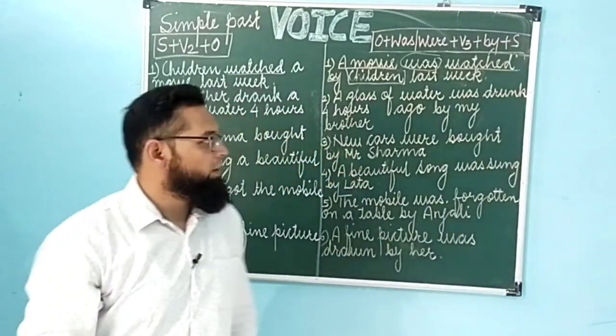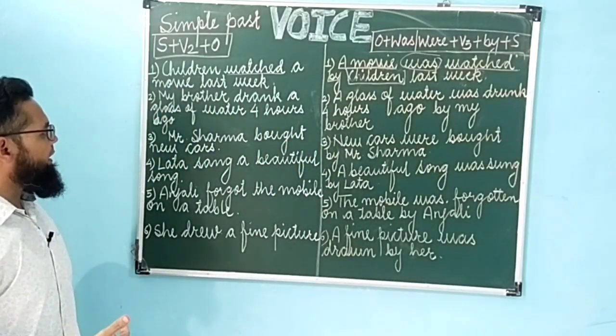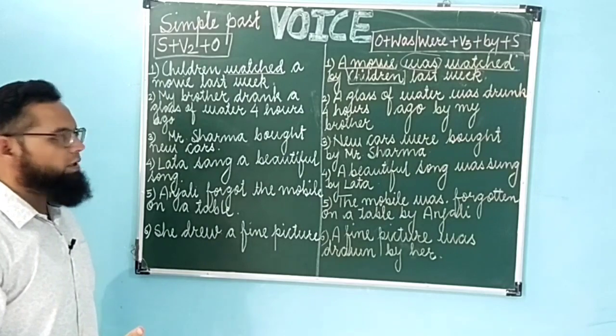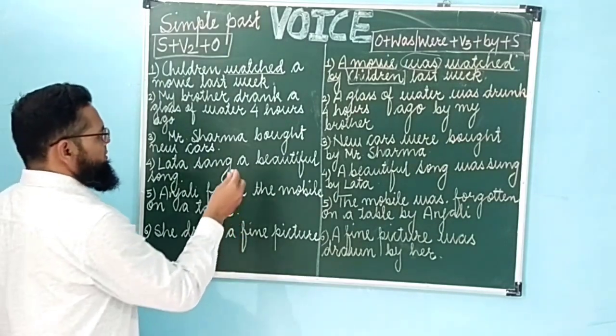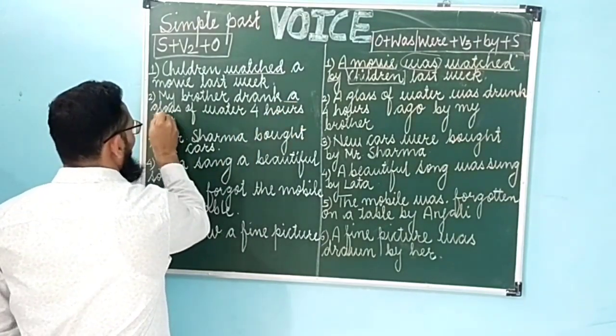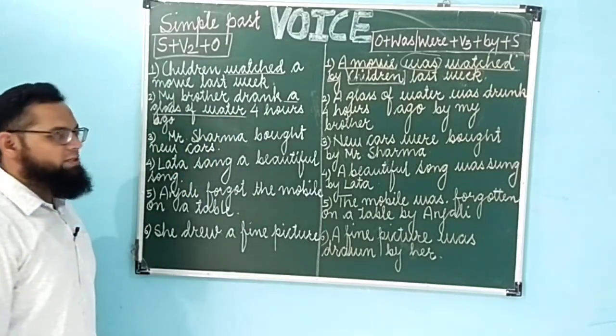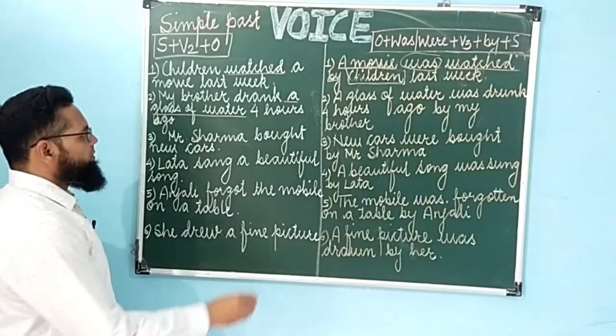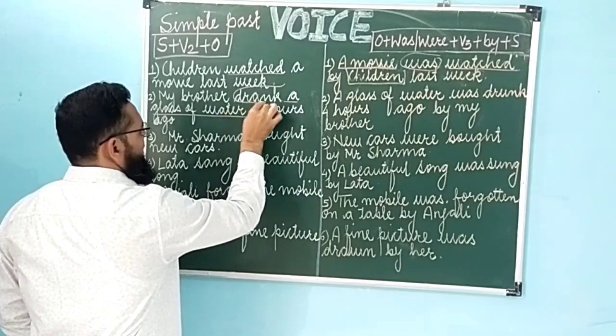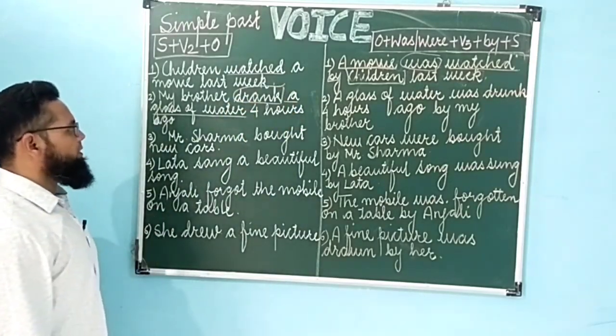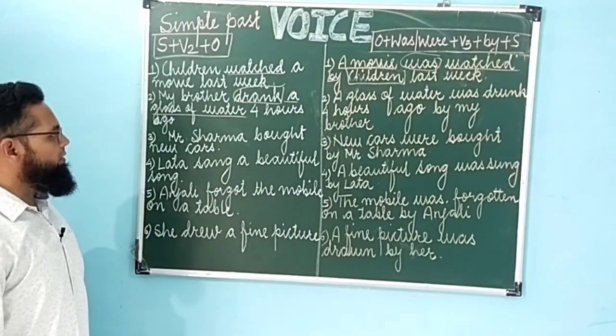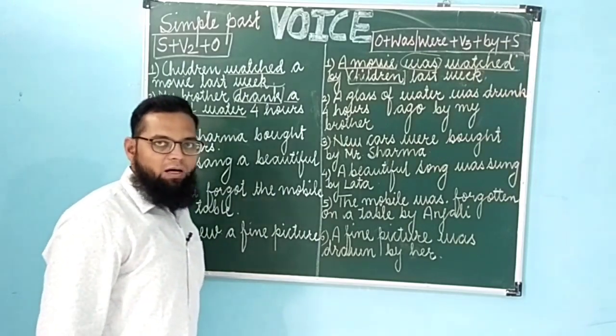Second example: my brother drank a glass of water 4 hours ago. What is the object here? A glass of water is the main object. What is the verb? The verb is drank. It is in second form and my brother is the subject.